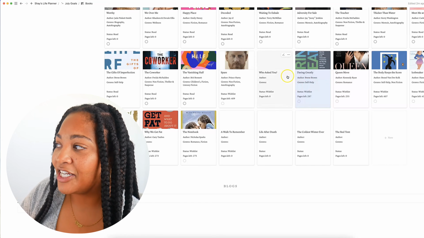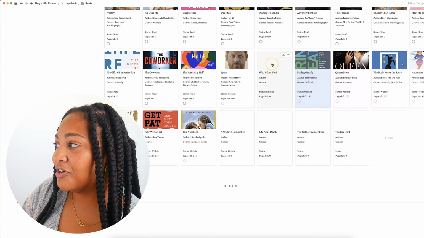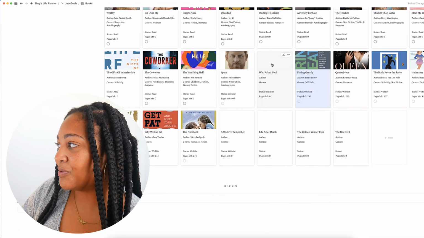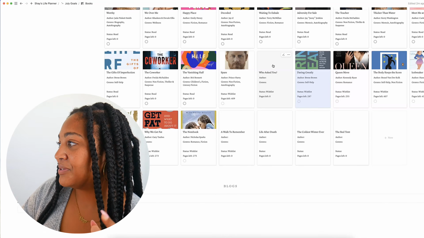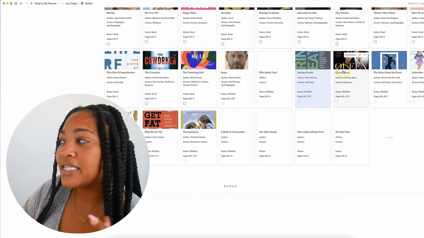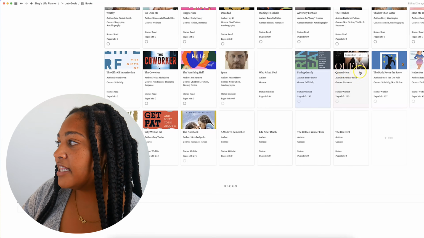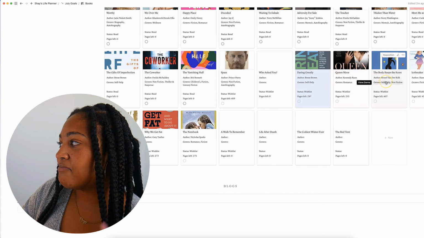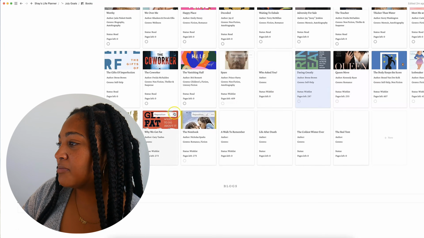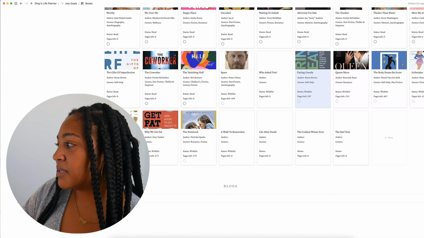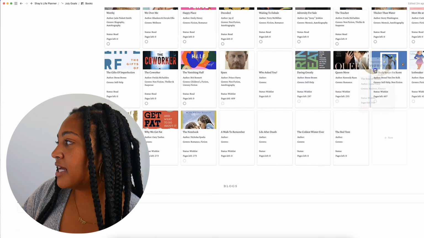And now as I sit here, I want to go find the Who Asked You cover, just because it's the only one without a cover, which I'll probably do in a minute. And then Queen Move could be September. And then maybe The Body Keeps the Score. I've been wanting to read that. I've also been wanting to read The Soul of Money. So we will move that up here.